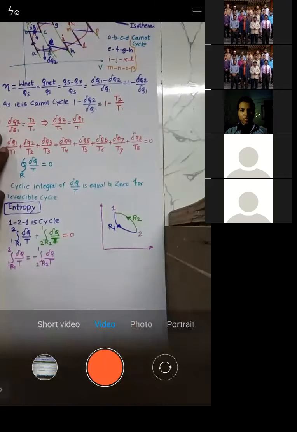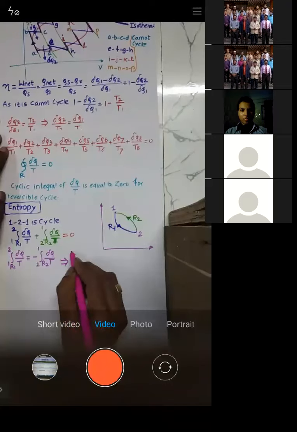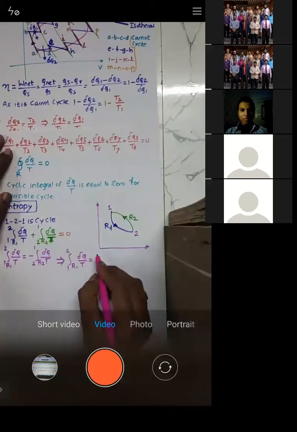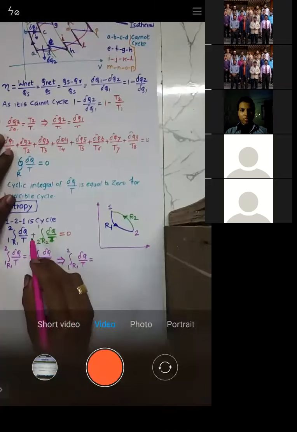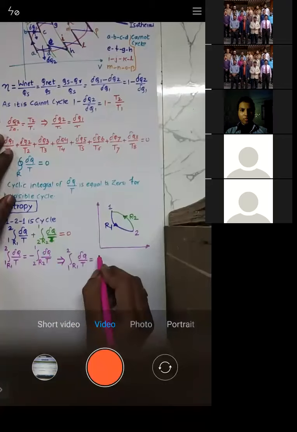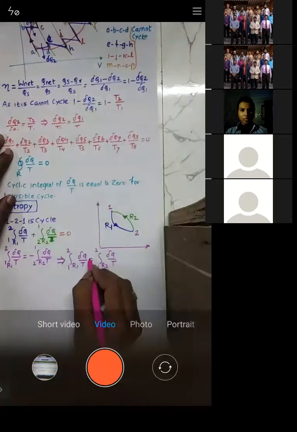Whenever there is a minus sign, you can change the limits: the upper limit becomes lower and the lower limit becomes upper. So the integration 1 to 2 along R1 of del q by t is equal to the integration 1 to 2 along R2 of del q by t.